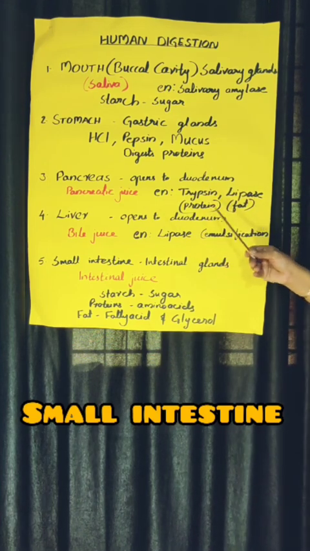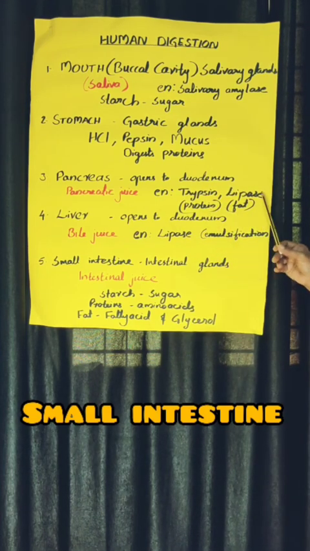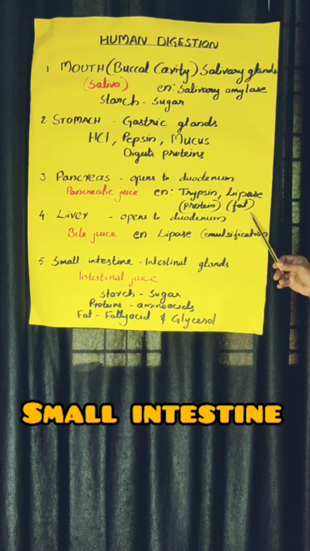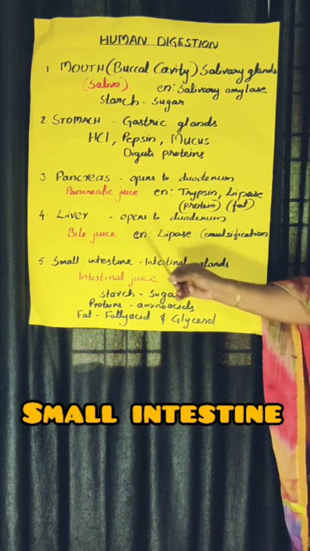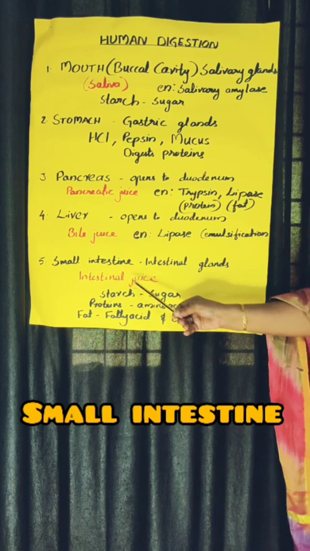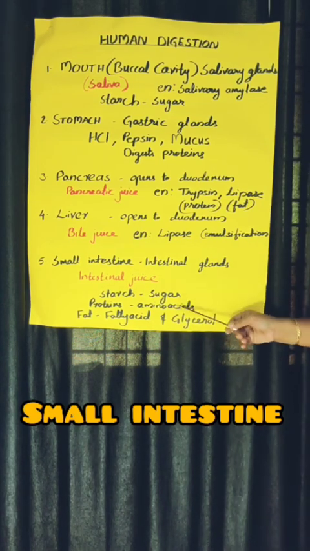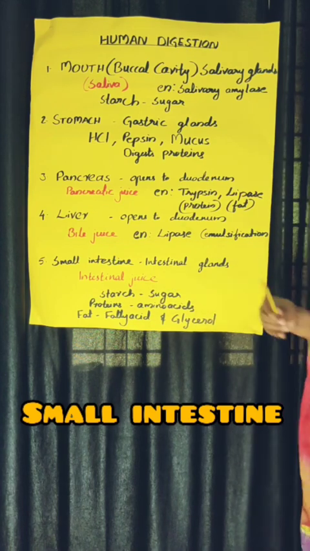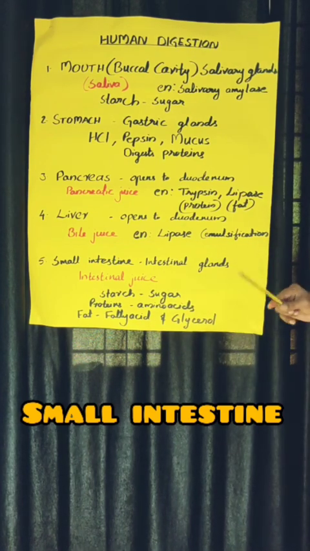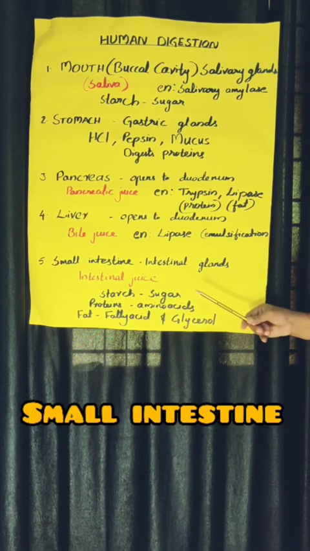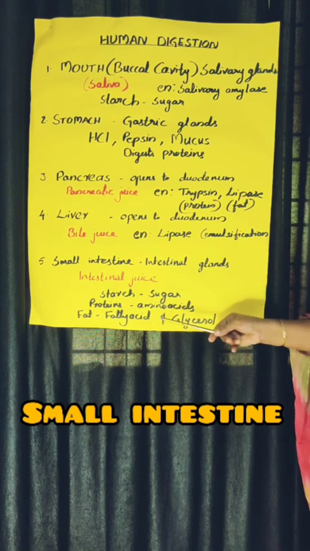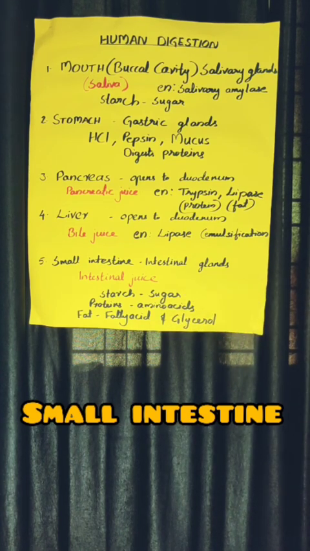Trypsin digests proteins. Lipase helps in emulsification of fat. Then different types of intestinal enzymes complete the digestion of all the nutrients present in the food. So the final products of digestion are sugar, amino acids, fatty acid and glycerol.